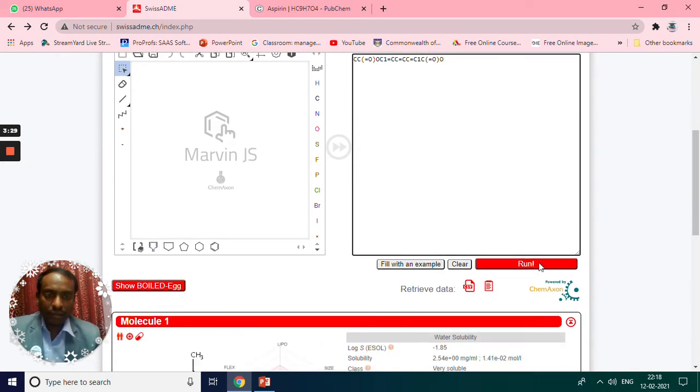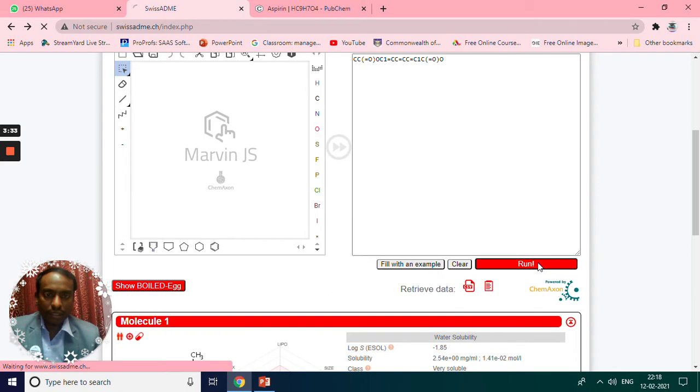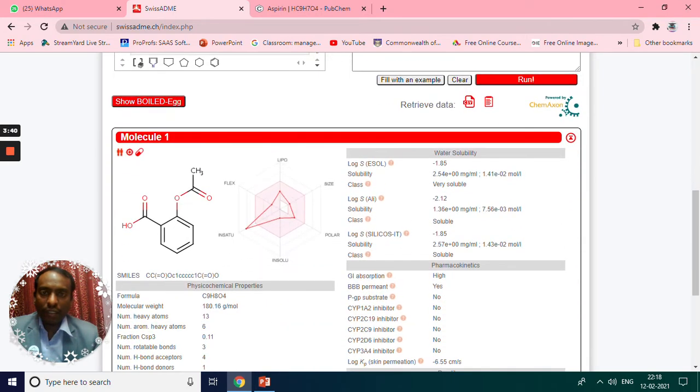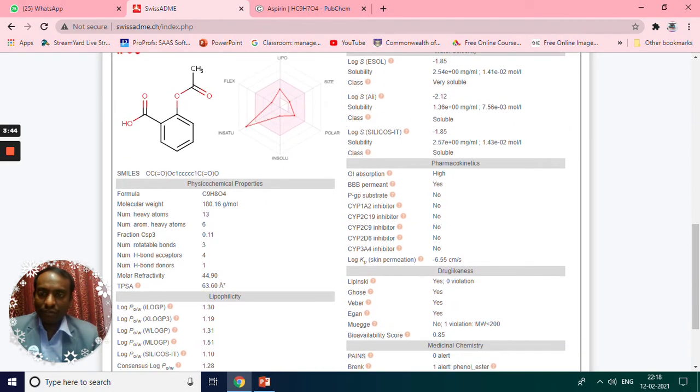The moment you click on run, you'll get your results after a few seconds. I'm clicking on this run button. Now you can see, you'll get the entire molecule details, starting from the molecular weight. As per the Lipinski rule, the molecular weight is always less than 500 Daltons; only then will it be a good candidate for further processes. Now it is 180.16 grams per mole.